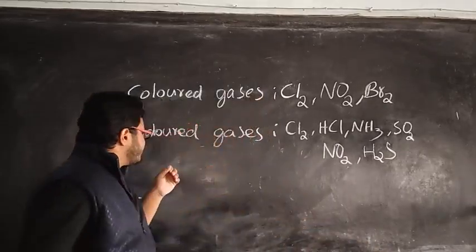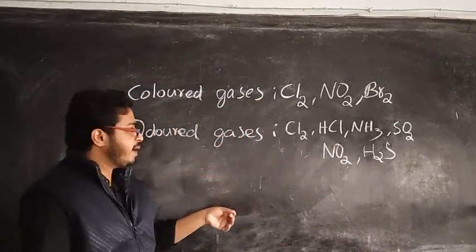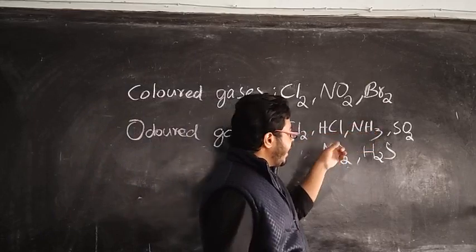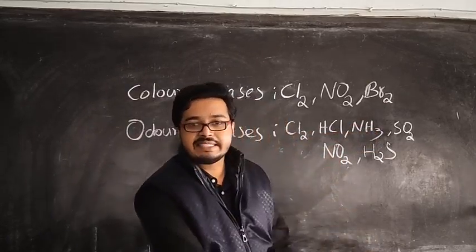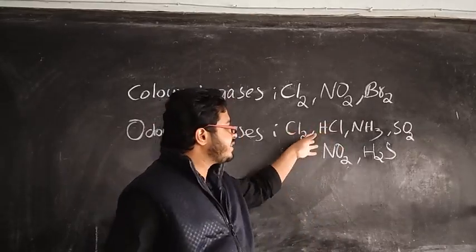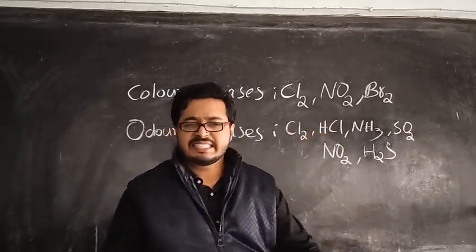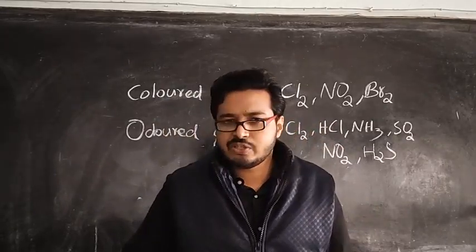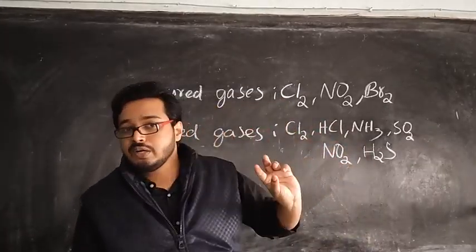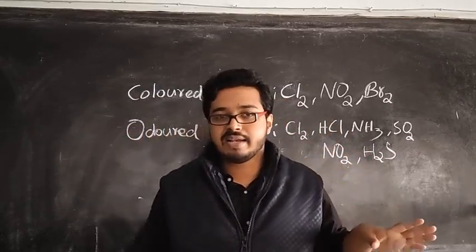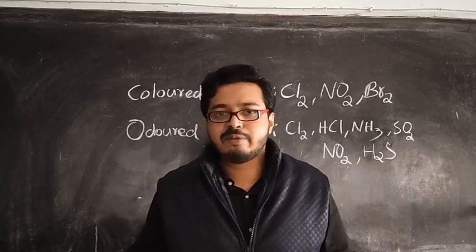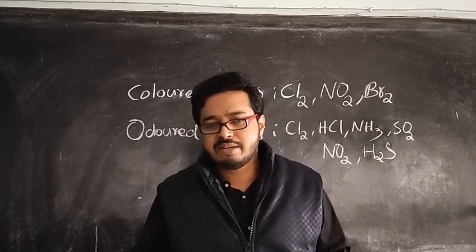Now there are some gases with a particular smell: chlorine, HCl, ammonia, NO2. These gases all have a pungent smell. So if there is a question to distinguish between any two of these gases, you cannot write that smell as the observation, because they are common and have a similar smell.